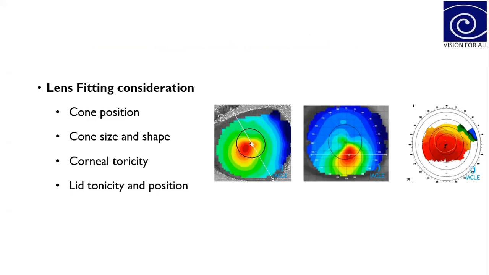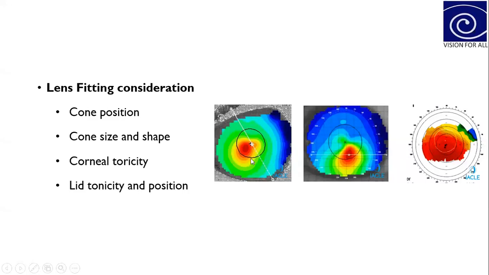If you look at these three pictures, this is a case of nipple cone, and this is an oval cone, because it is not central, it is a little bit paracentral, so that's why it is named an oval cone. And this is a case of keratoglobus, because there is overall steepening in the cornea.